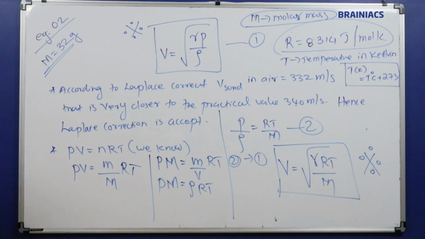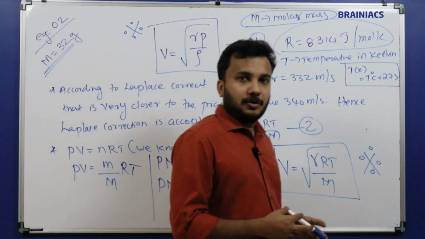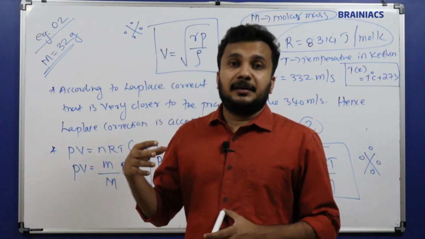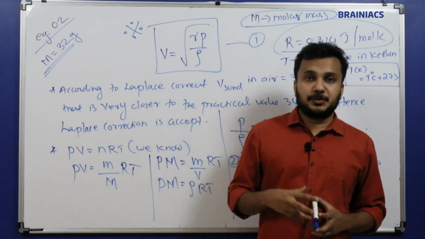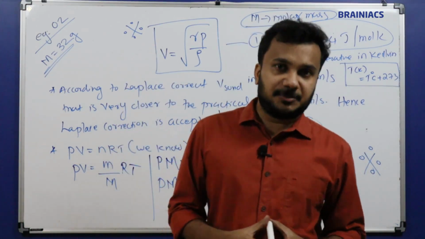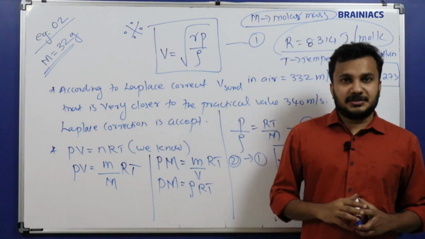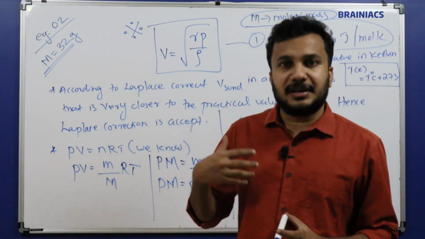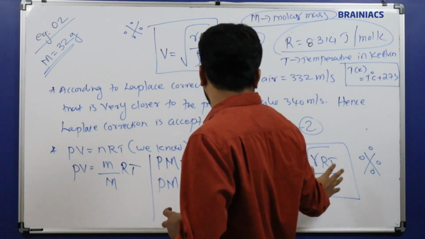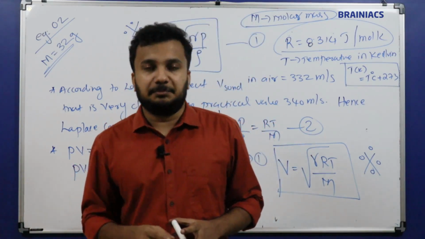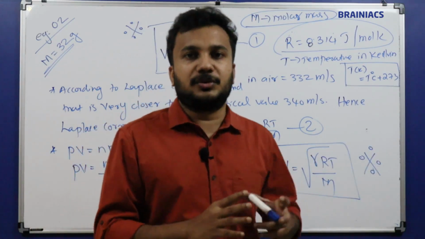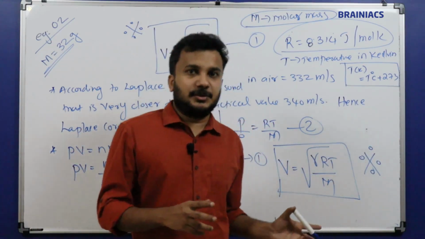So now we learned about two concepts. One is the sound wave based on Newton's law, and that is a wrong postulate. Why? Because we got 280 meter per second from Newton's law, and the scientist Laplace gave a certain correction. He told it's not an isothermal process because compressions and rarefactions will be there, so it's an adiabatic process, and based on the adiabatic we come up with the two equations, gamma p by rho and gamma RT divided by M. So based on these two equations, now I know Newton's equation is not correct, but Laplace's equation is correct.